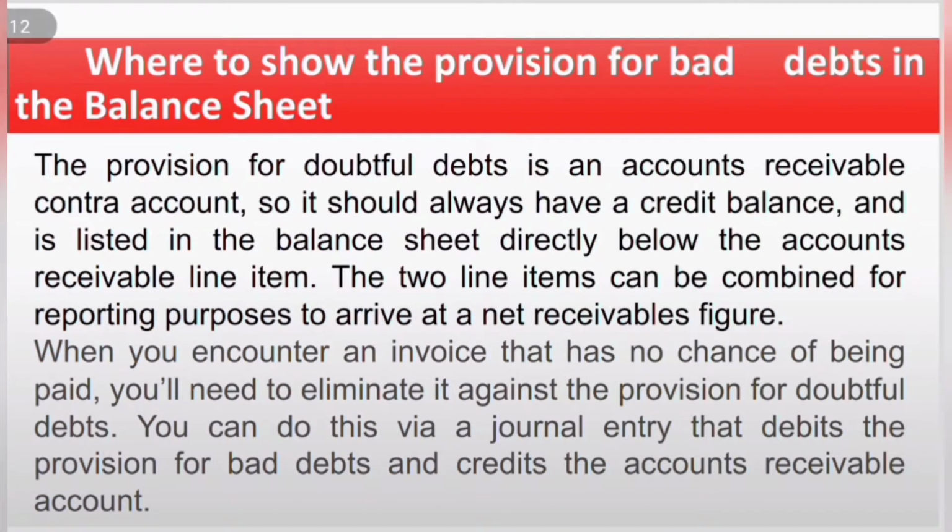Where to show the provision for bad debts in the balance sheet? The provision for doubtful debt is an accounts receivable contra account, so it should always have a credit balance and is listed in the balance sheet directly below the accounts receivable line item. The two line items can be combined for reporting purposes to arrive at a net receivable figure. When you encounter an invoice that has no chance of being paid, you will need to eliminate it against the provision for doubtful debts. You can do this via a journal entry that debits the provision for bad debts and credits the accounts receivable account.